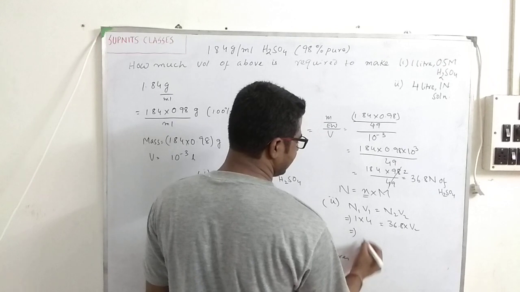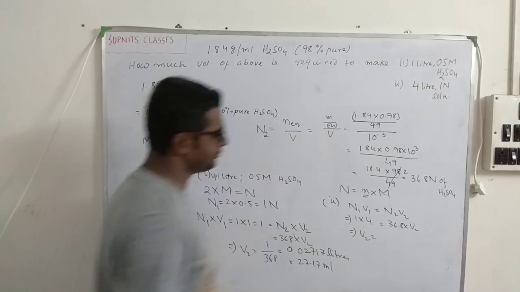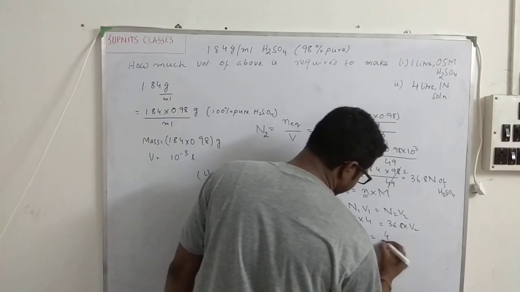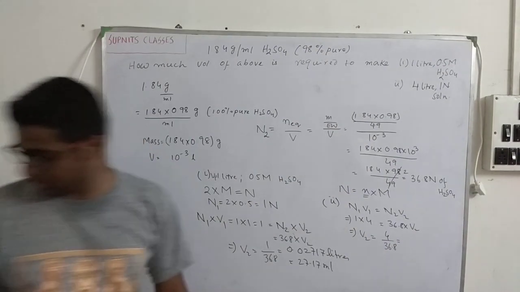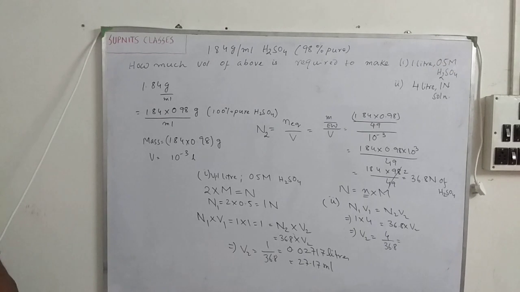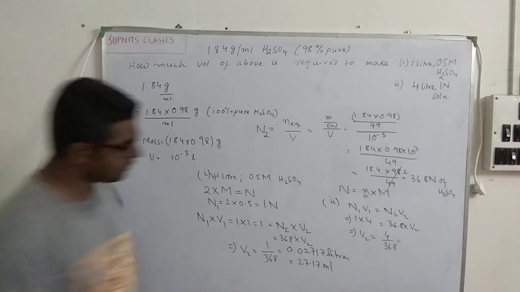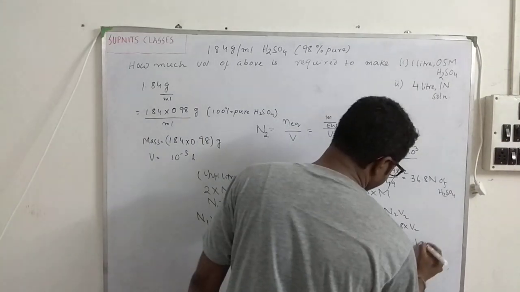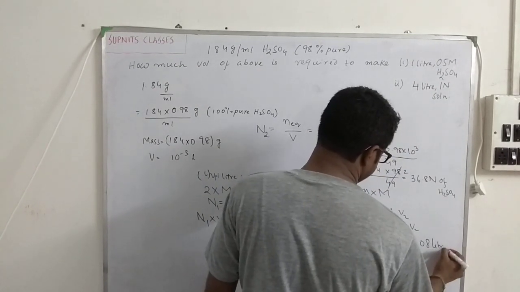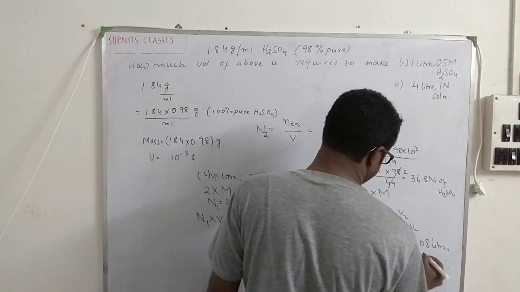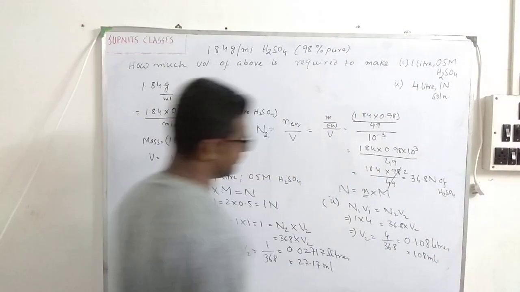In this case, V2 will be 4 by 36.8. So this will come to 0.108 liters. That is 108 milliliter.